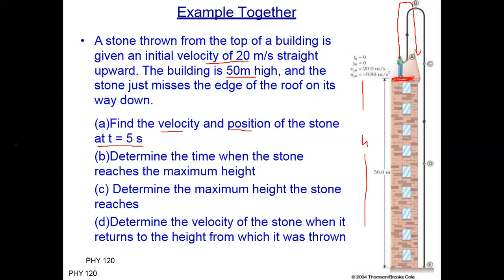Part B: we need the time when the stone reaches the maximum height, the maximum position. So we need the time to reach maximum height. Third, we need to find the maximum height, which means the distance from the initial position to the final position. And last, we need the velocity. So let me share the whiteboard, so we can solve the question there.